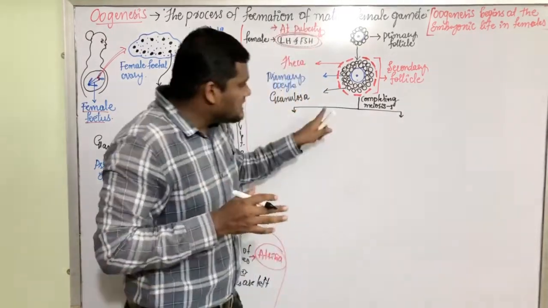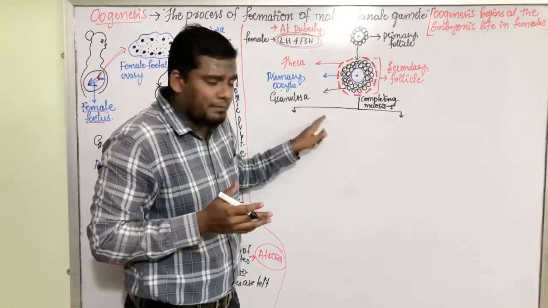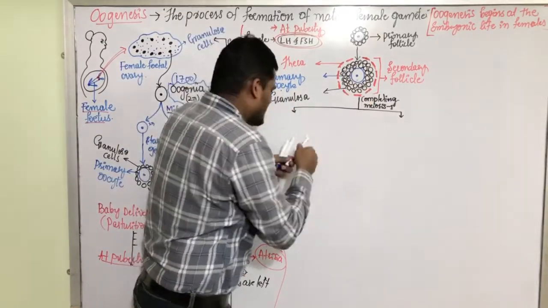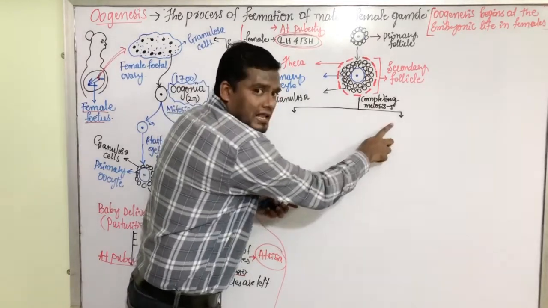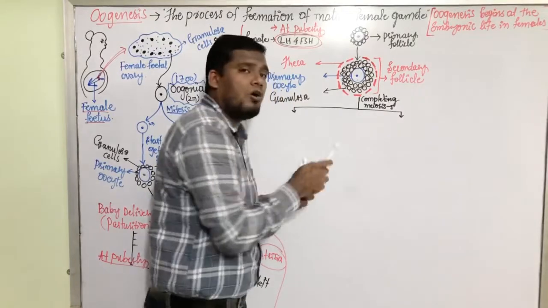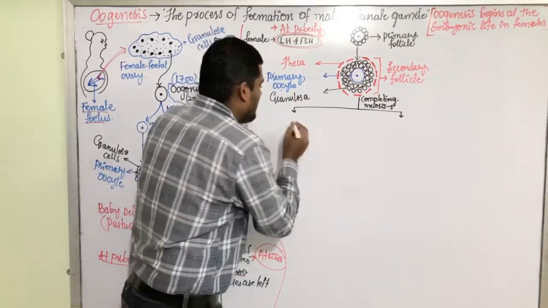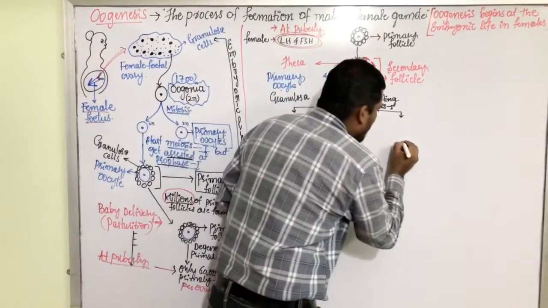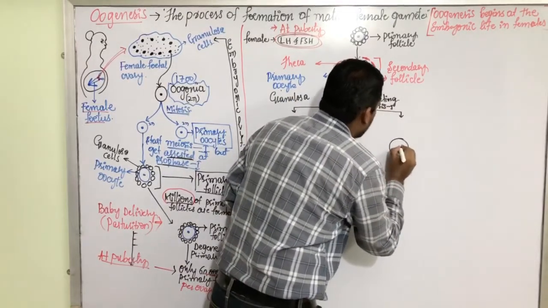But here something very interesting is taking place. This cell is getting divided into two cells, but these two cells are not of equal size. Here we'll have a small cell formed, and here we'll have a large cell formed.